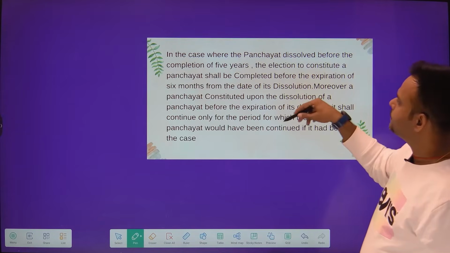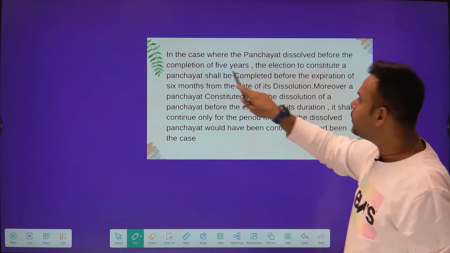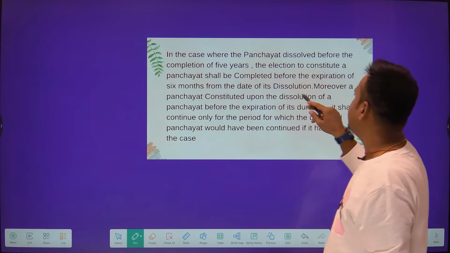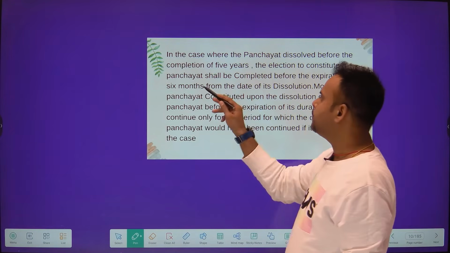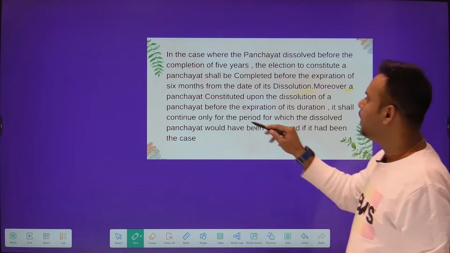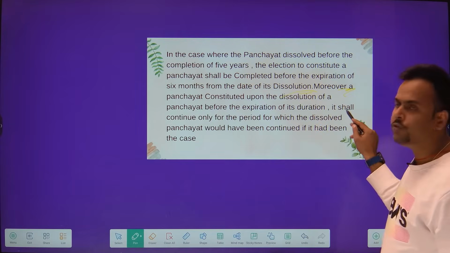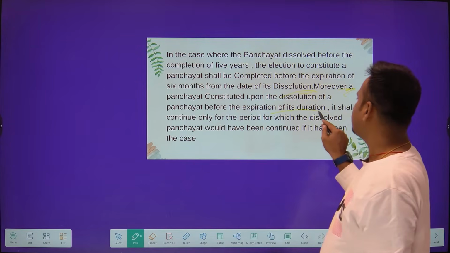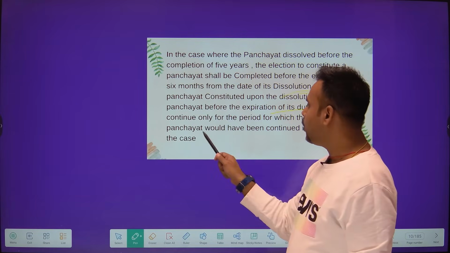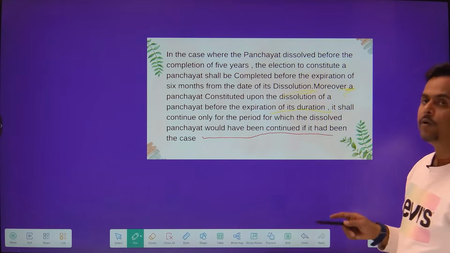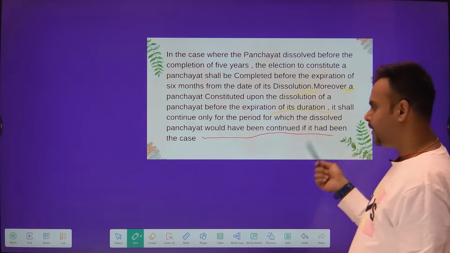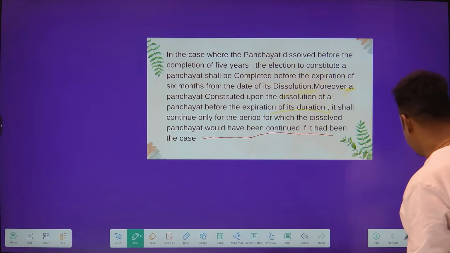That is written here. In case where the panchayat is dissolved before the completion of 5 years, the election to constitute a panchayat shall be completed before the expiration of 6 months from the date of its dissolution. And moreover, a panchayat constituted upon the dissolution of the panchayat before the expiration of its duration shall continue only for the period for which the dissolved panchayat would have been continued. That means only for the remainder period. I guess you might have understood the concept. So move on to the next question.